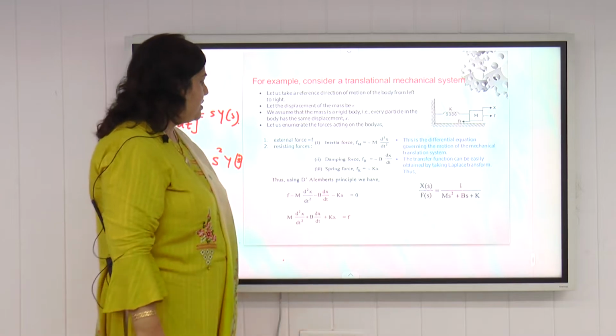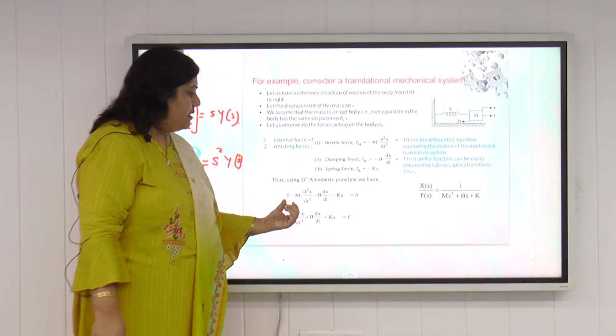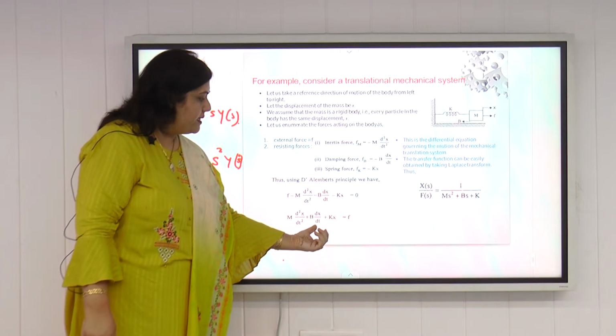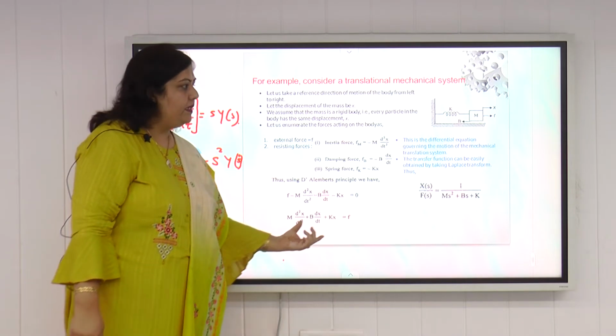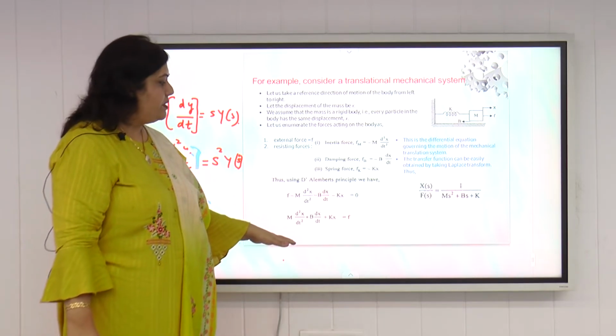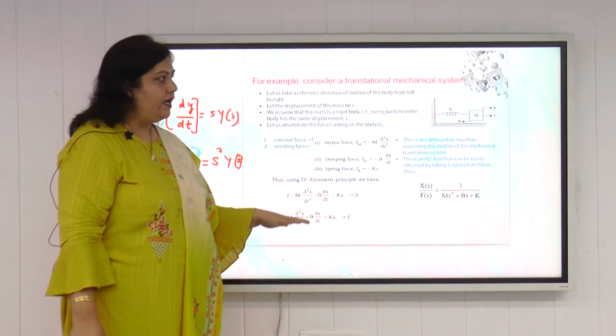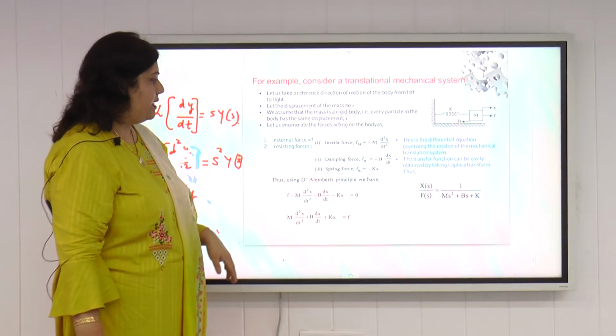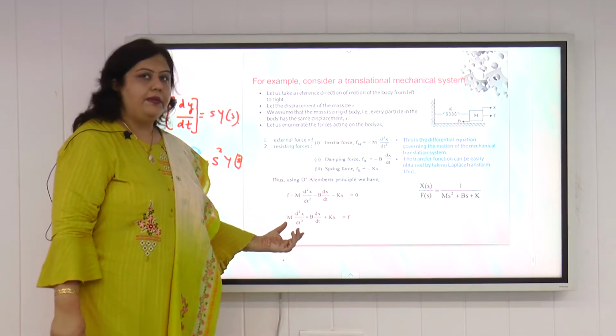So if we write the equation, small f must be equal to m d square x by dt square plus b dx by dt plus kx. This is a second order differential equation that defines the dynamics of this simple translational mechanical system. So this is the mathematical modeling.